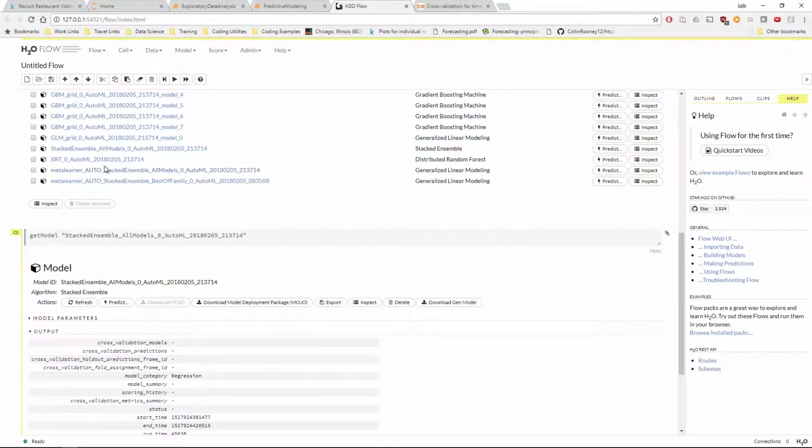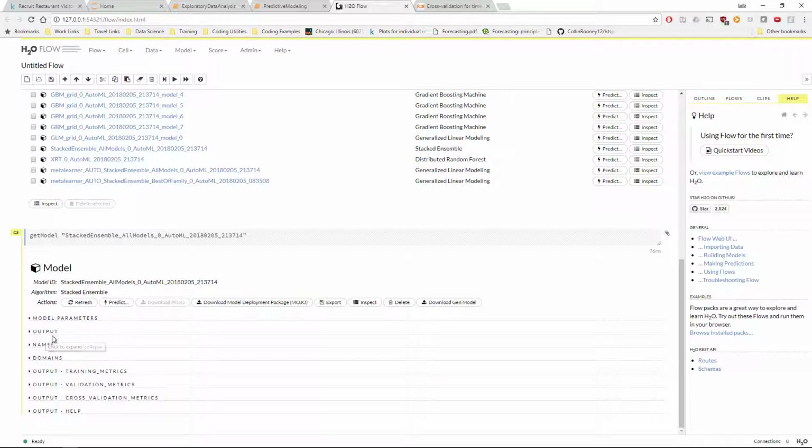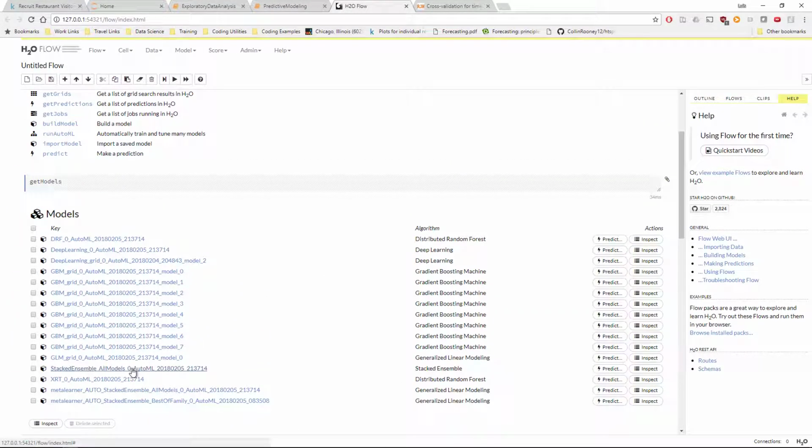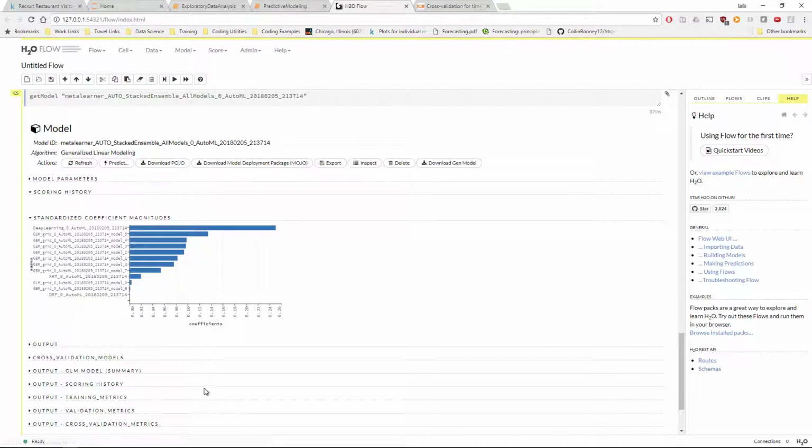It tells us, for example, this stacked ensemble of all these models used, let me see if I can find, here we go. So this ensemble, stacked ensemble, used these coefficient magnitudes with all of these different learning models in combination to get the best result.